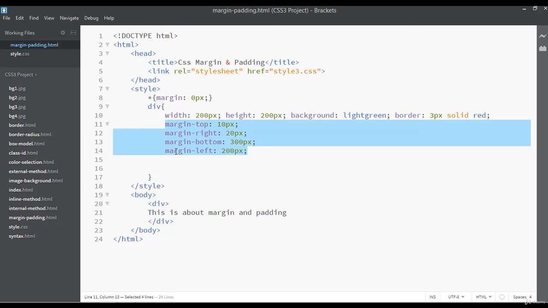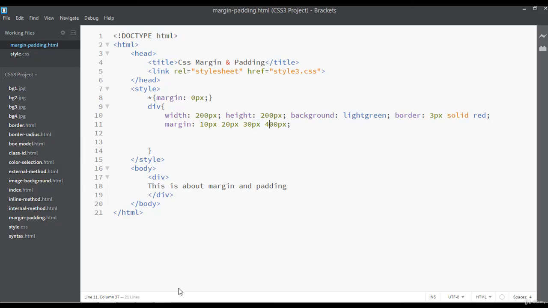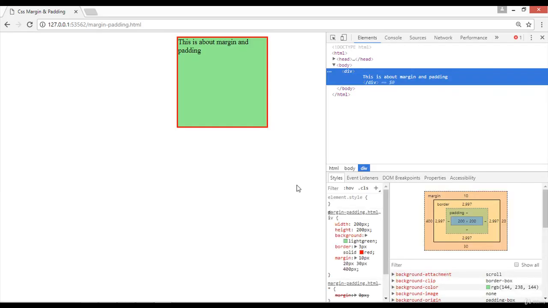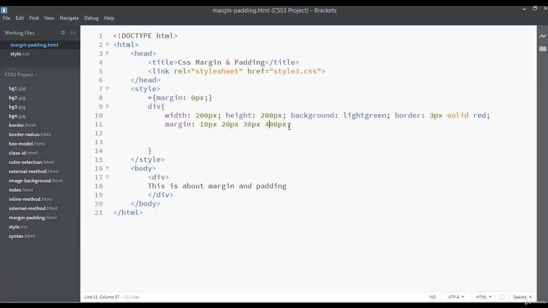So this is the long way, and you can apply this also. You can say margin just 10 px, 20 px, 30 px, and maybe 400 px, just like this. So from the top, from the right, from the bottom, from the left. Just save this and refresh. Now you can see 10 pixel from the top, 20 pixel from the right, 30 pixel from the bottom, and 400 pixel from the left. So this is the short way of using margin.